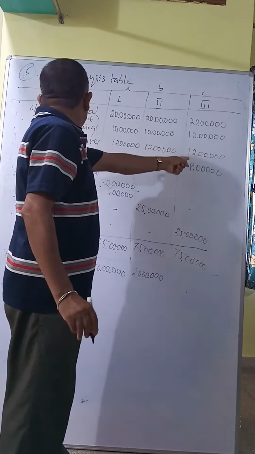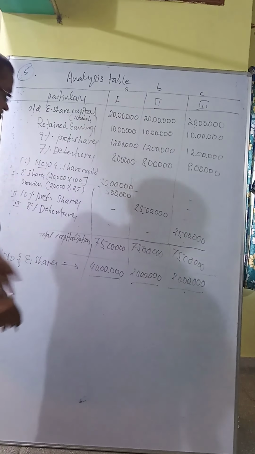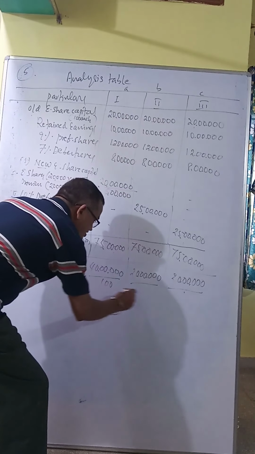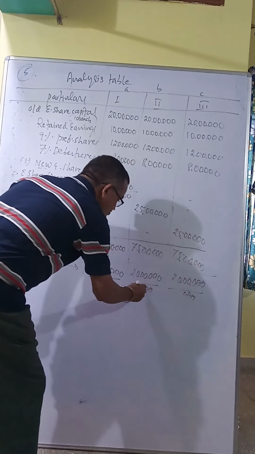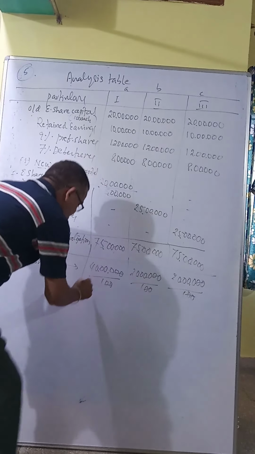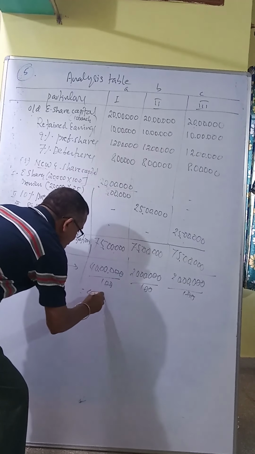Now divide. One share value, how much is given in the question? 100 is the given face value of a share, 100 rupees. Zeros get cancelled, so 40,000 shares in the first plan, 20,000 shares in the second and 20,000 shares in the third.